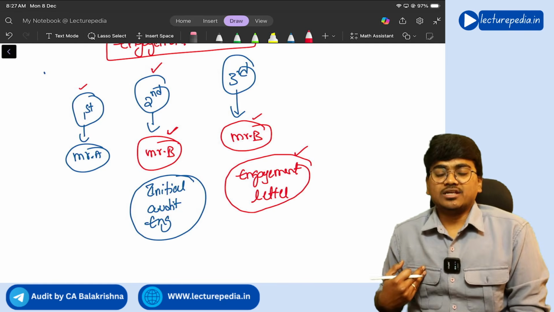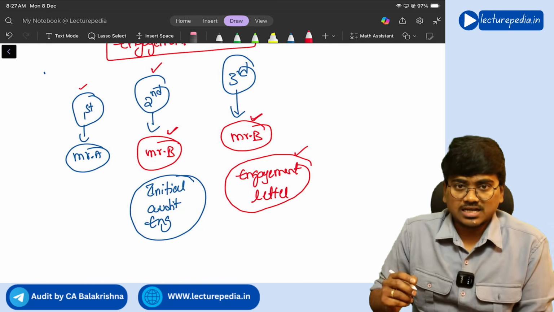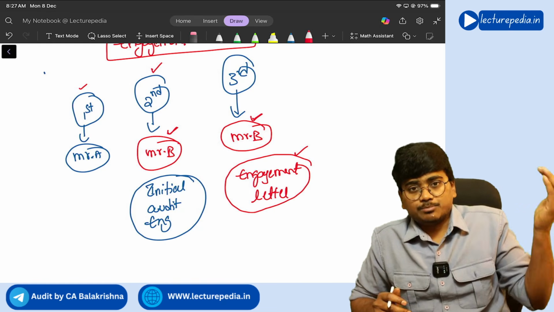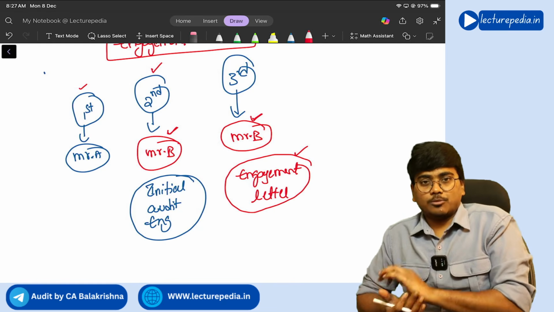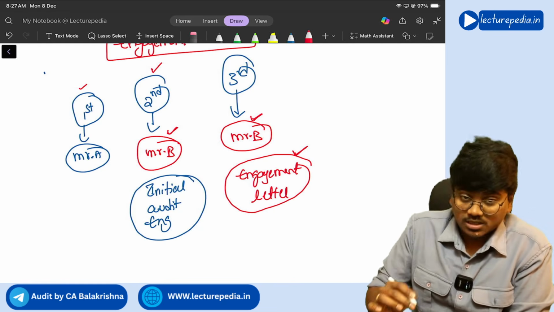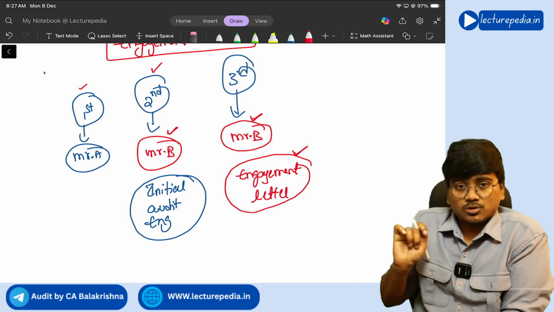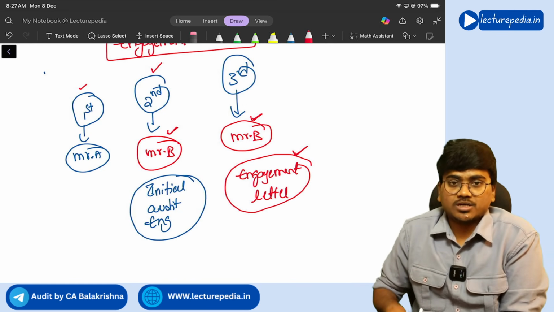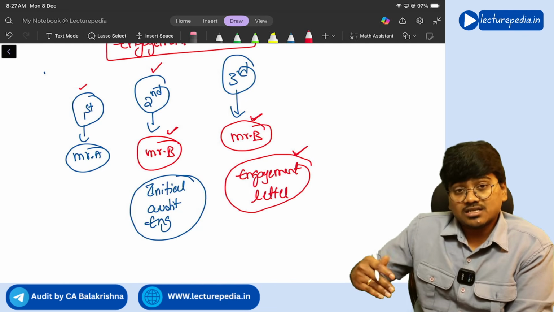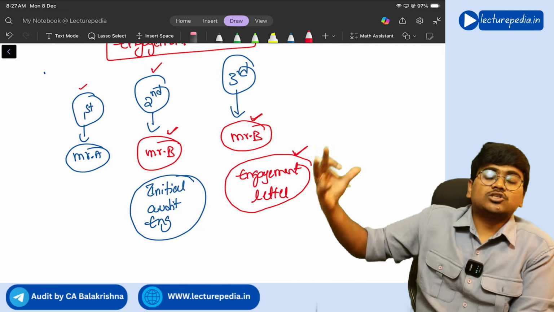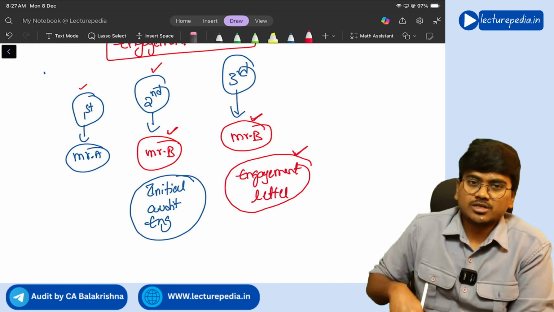If Mr. B feels that management in the previous year has not understood the scope and objective of the audit properly, then he will give a new engagement letter, by writing down the scope again in detail. Or if there are changes in the circumstances, or if there is a change in the size or nature of the entity, then also a new engagement letter will be given.